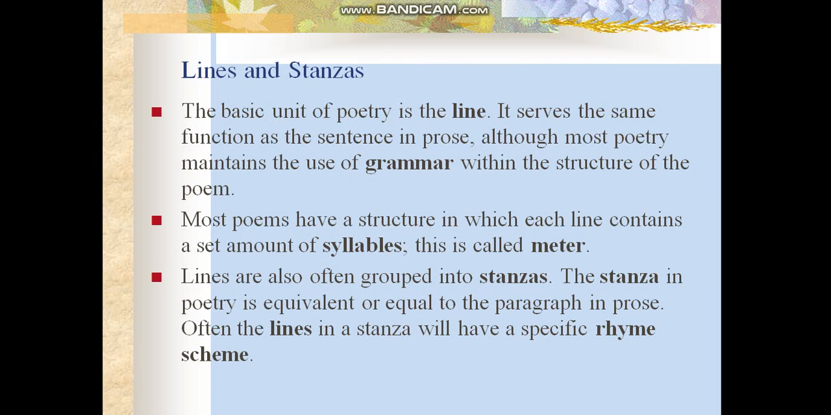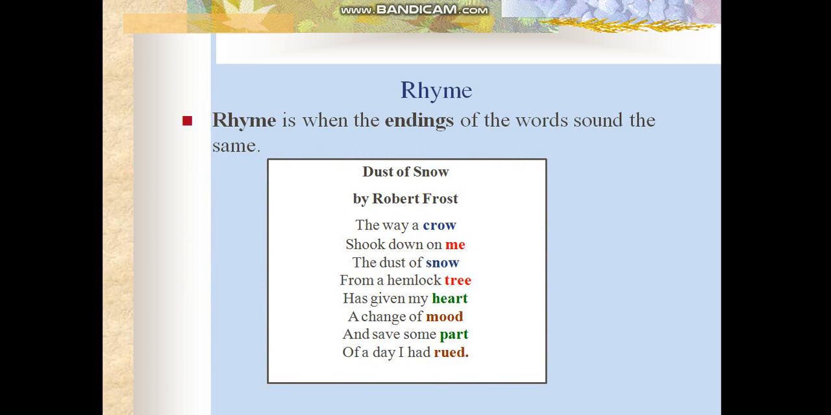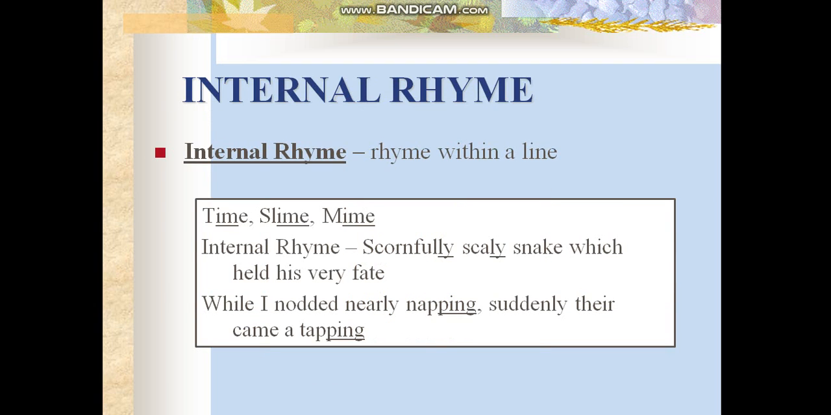Lines and stanzas: how many lines, how many syllables. Meter: the same pattern of lines in all the stanzas. Rhyme: the music at the last word. Internal rhyme, it's called, is within the line, inside the line itself, as you can see.